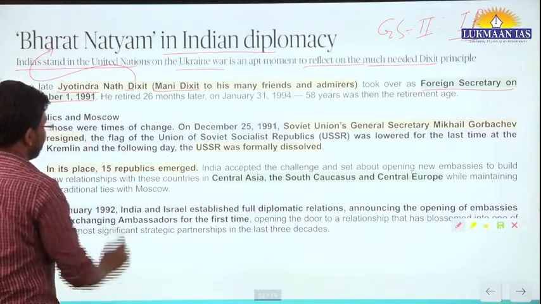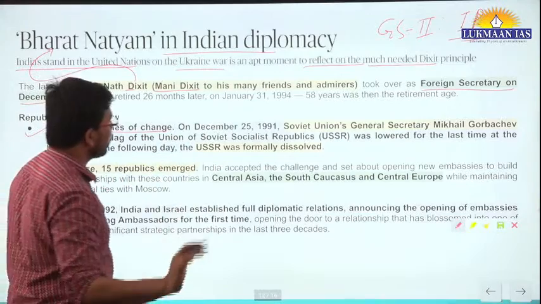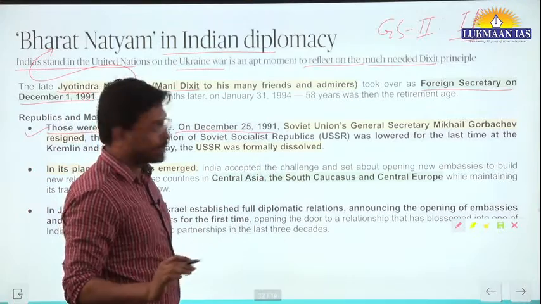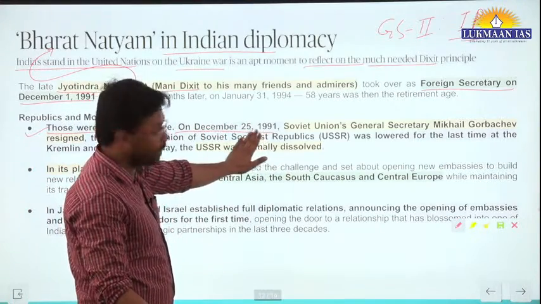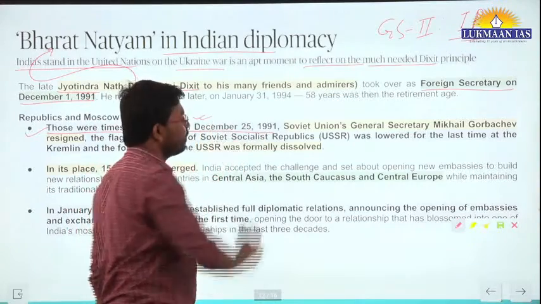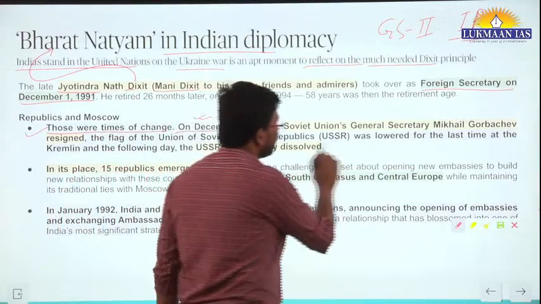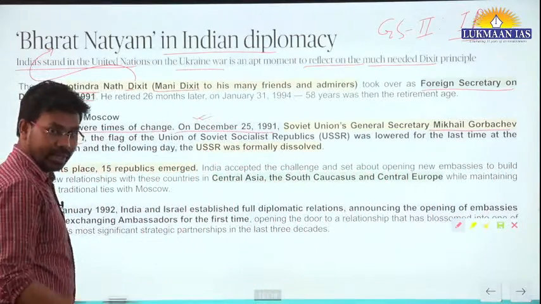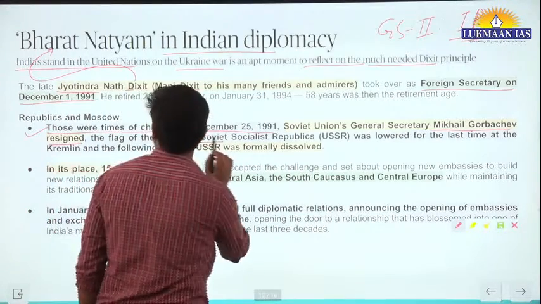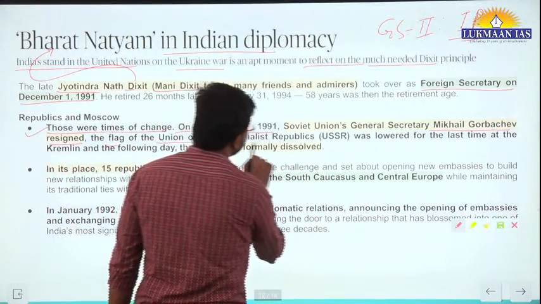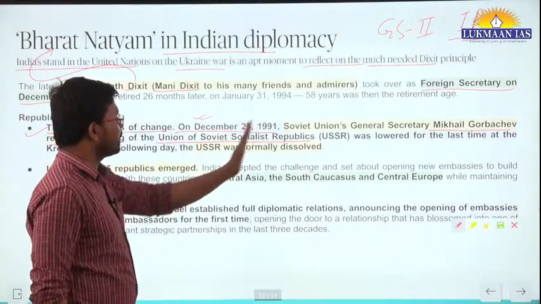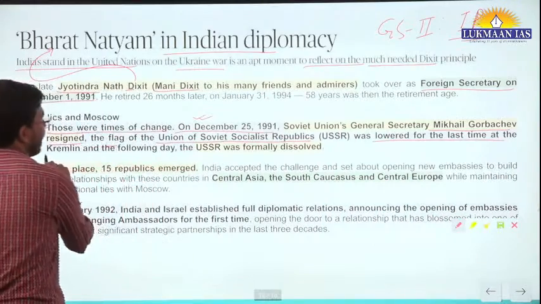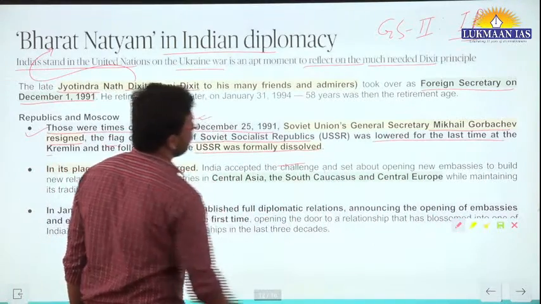Those were times of change. It says those were times of change on December 25, 1991. On the day of Christmas, 1991, the Soviet Union's General Secretary Mikhail Gorbachev resigned, and the flag of the Union of Soviet Socialist Republics was lowered for the last time at the Kremlin, and the following day the USSR was formally dissolved.